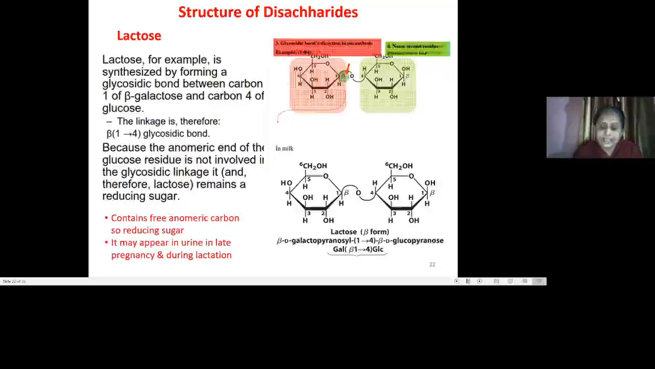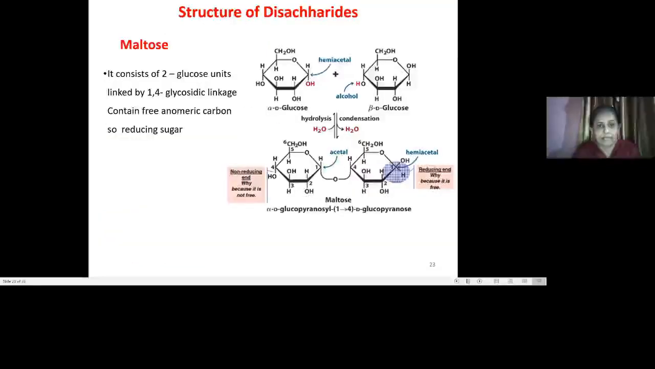Then the next type of sugar is maltose. Maltose is again an important disaccharide, where there are 2 glucose units linked by an alpha 1,4 glycosidic linkage. Here you could see the hemiacetal, and this one is an alcohol group. There is a removal of water, and further it causes these two to get linked with each other, forming the alpha 1,4 glycosidic linkage.